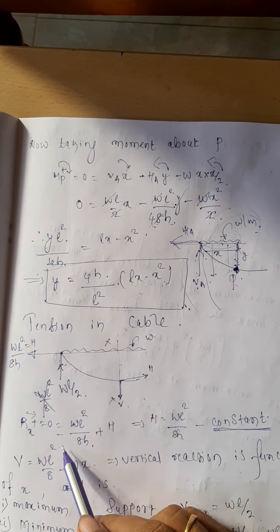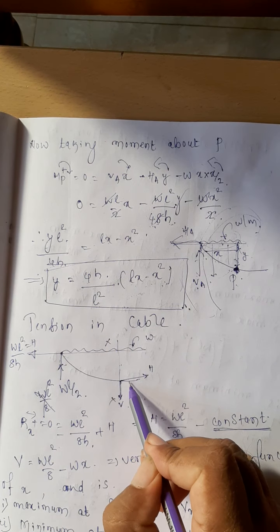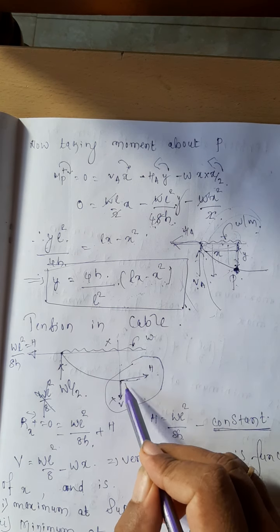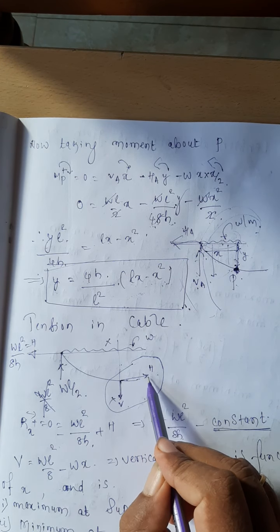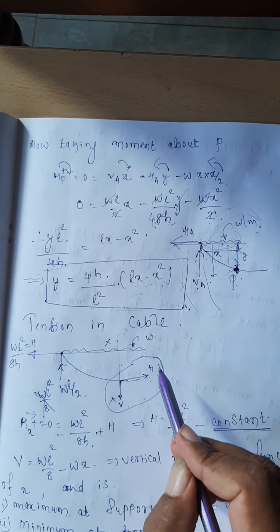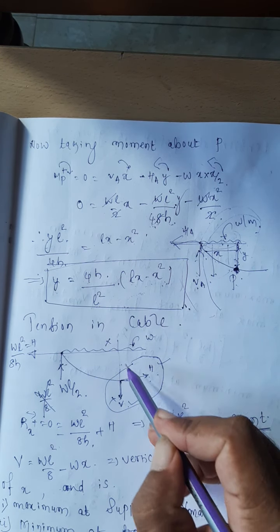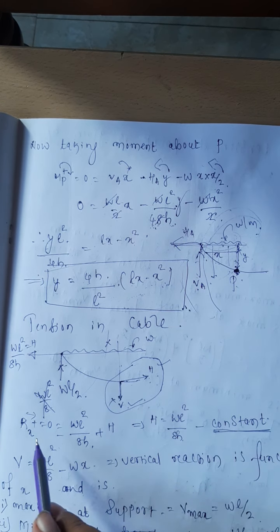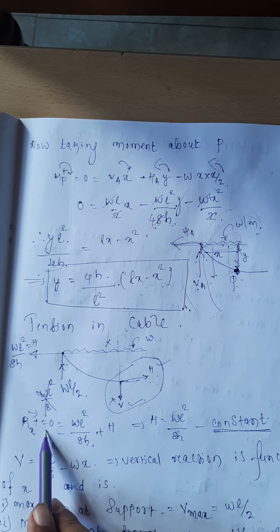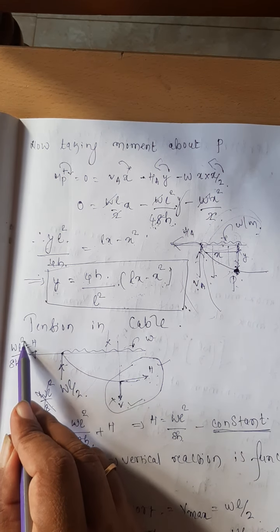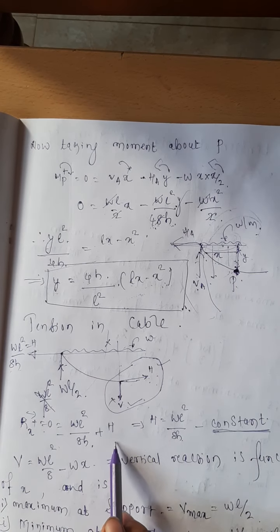Now, I want to calculate what are the net forces in horizontal and vertical direction at any point in the cable. For that, I am cutting the free-body diagram. I am calculating this H and V in terms of these loads. Take the total of horizontal forces equal to 0. This H is going in this direction, WL square divided by 8H.